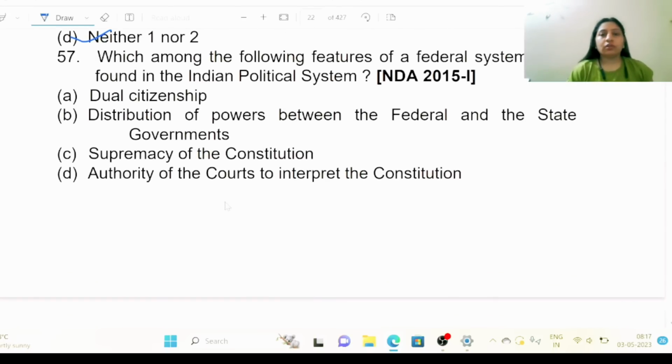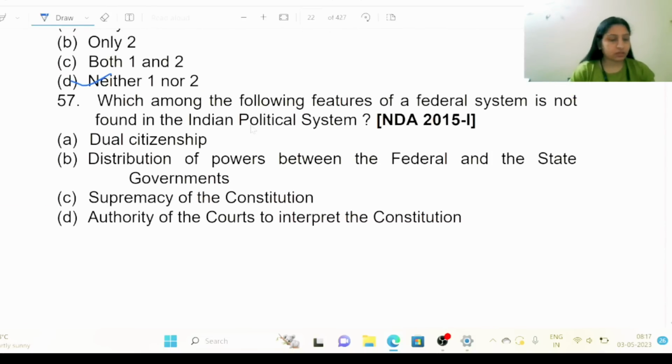57. Which among the following features of a federal system is not found in the Indian political system? A. Dual citizenship. B. Distribution of powers between the federal and the state governments. C. Supremacy of the constitution. And D. Authority of the courts to interpret the constitution.